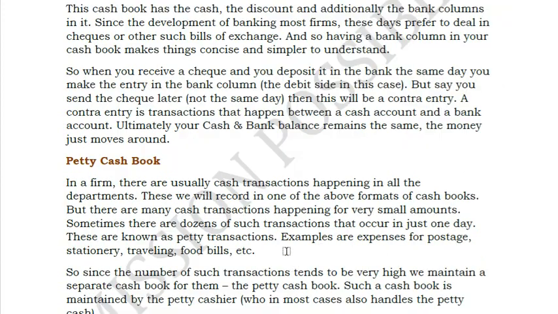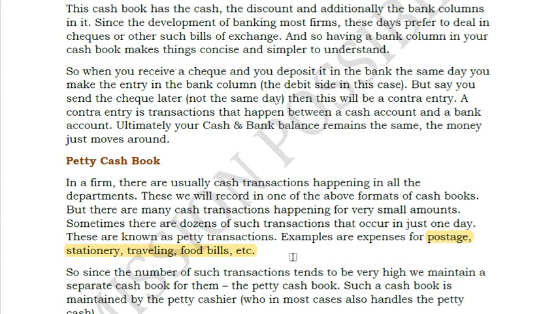And then you have the petty cash book. Petty cash book is different from the cash book because the cash book is related to huge cash expenses, whereas petty cash is related to all your smaller cash amounts. The name itself suggests simple expenses like postage. You can see here postage, stationery, traveling, food bills. Sometimes these are smaller expenses which need to be paid to the employees. Sometimes someone goes and buys a cup of tea for the entire staff, so 20 rupees, 30 rupees. These are generally recorded in your petty cash book.